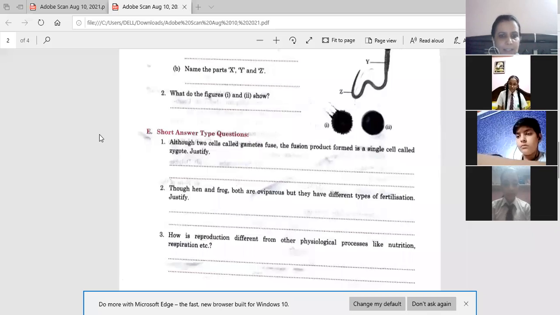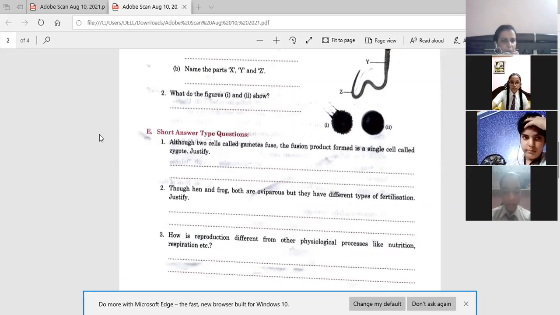Okay, next is, how is reproduction different from other physiological processes like nutrition, respiration, etc.? These are also processes you have read about, the respiration, digestive system. How is reproduction different from these processes? These are common questions, children. You may give the answer. At least try. Is the reproduction process similar to respiration or digestive system? So many processes are taking place in our body. How is reproduction different? It's a very simple question, children. What happened? At least try.